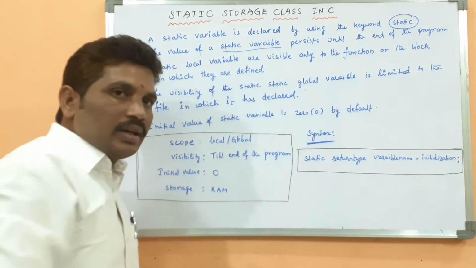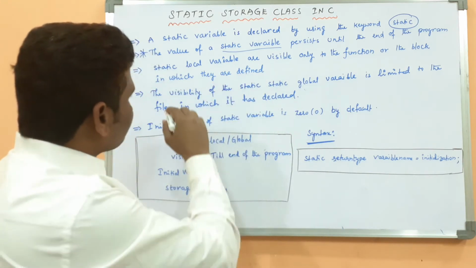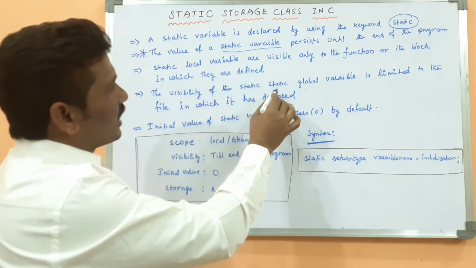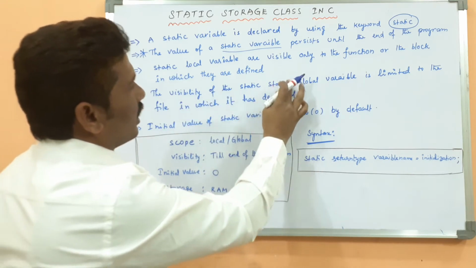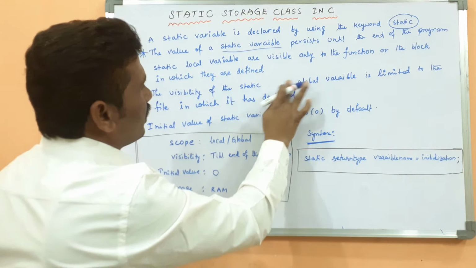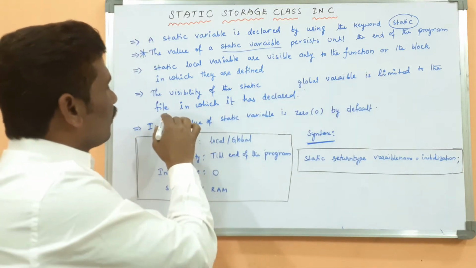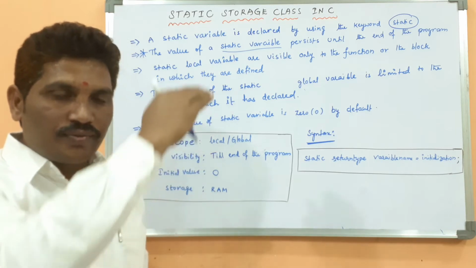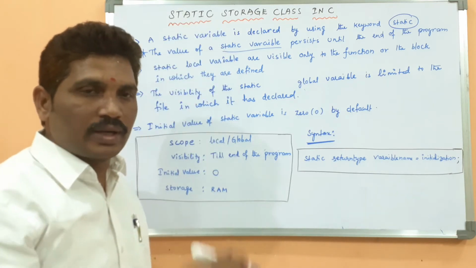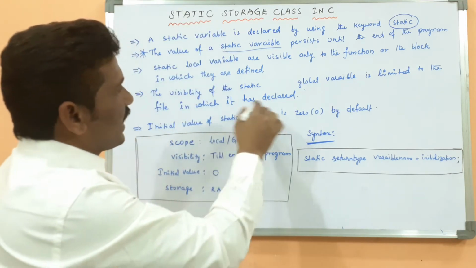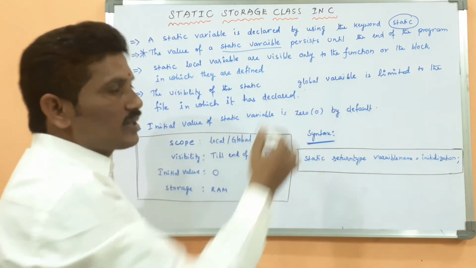In which they are defined. The visibility of a static global variable is limited to the file, because file means program.